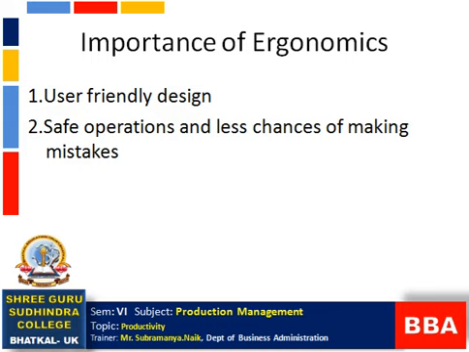If the machines are in good condition, then the worker's mistakes will also reduce. Otherwise, if the system or the machines are not correct, definitely from the moment the worker starts the work, mistakes will suddenly arise.